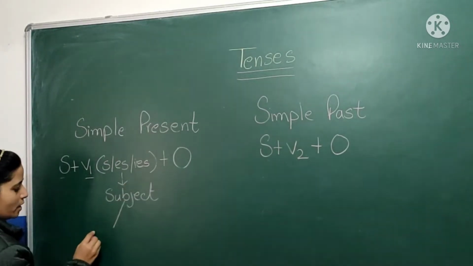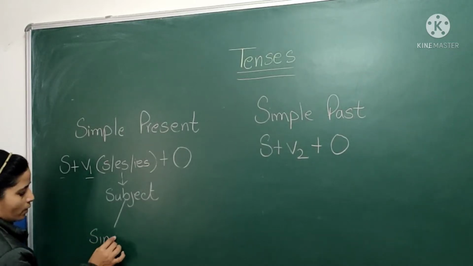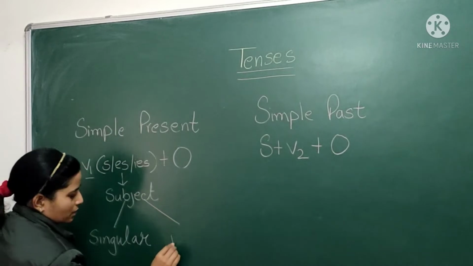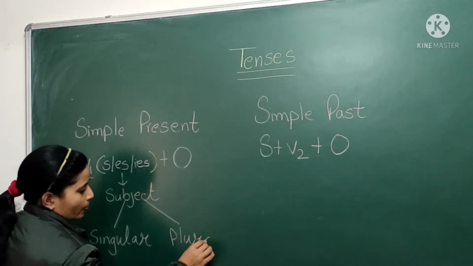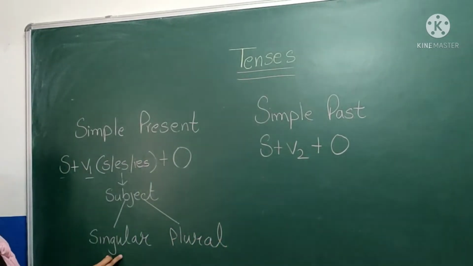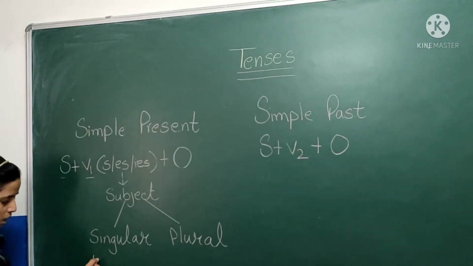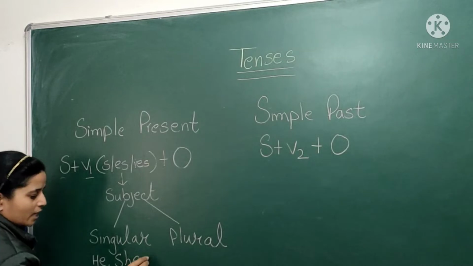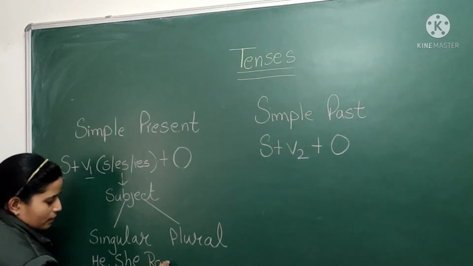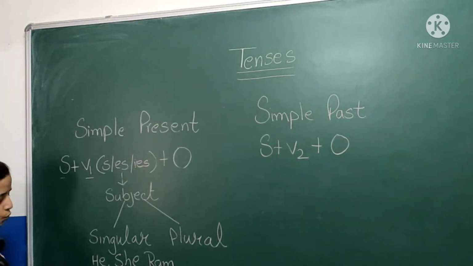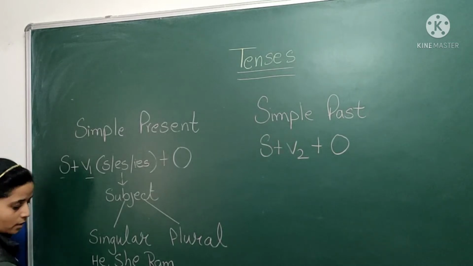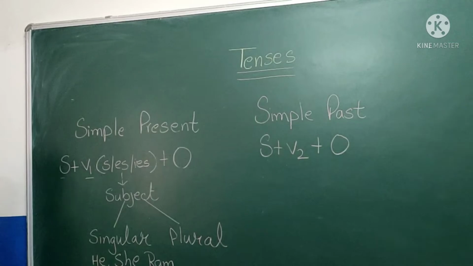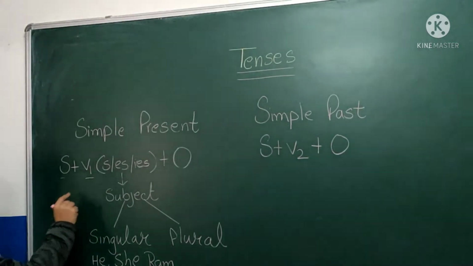It depends on whether the subject is singular or plural. If my subject is singular, suppose he, she, or any name like Ram, then we have to use s, es or ies with the first form of the verb.